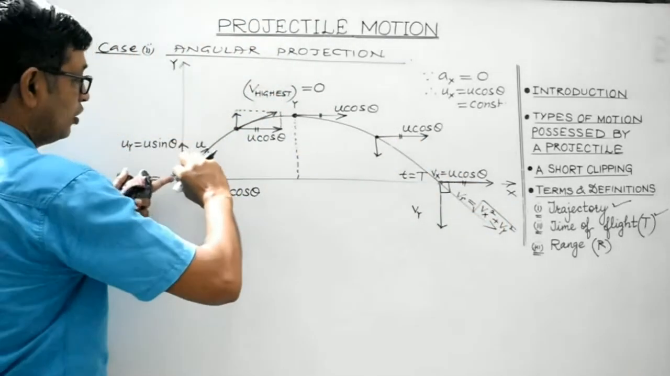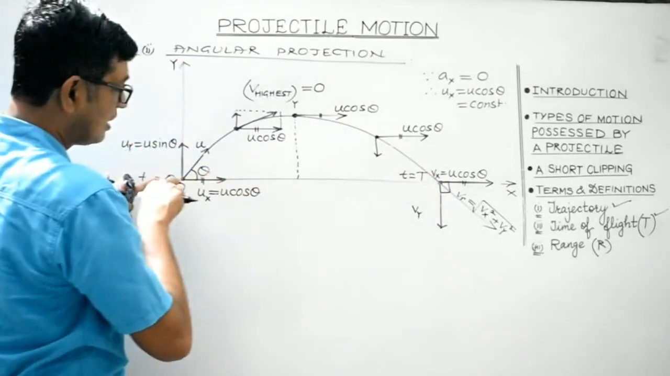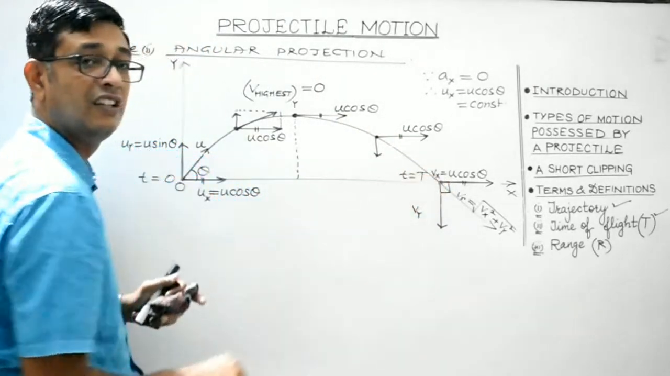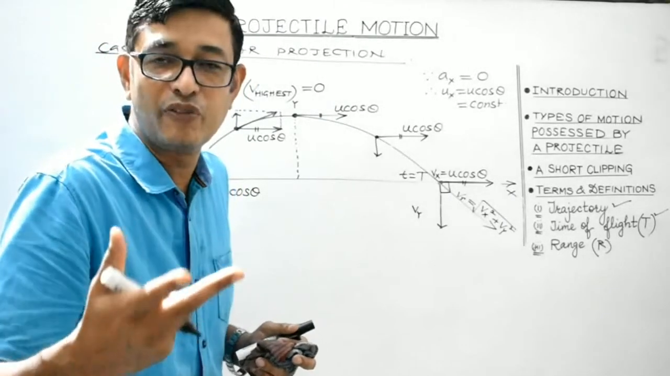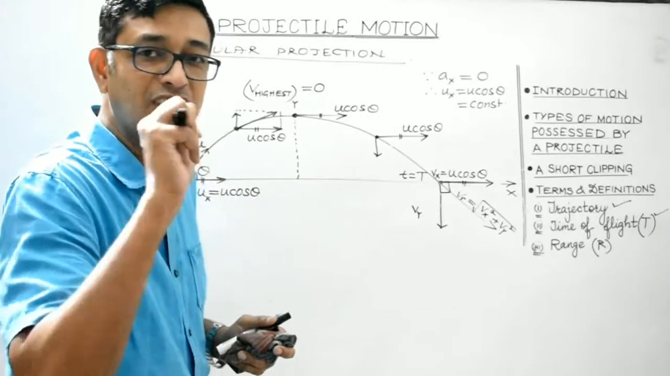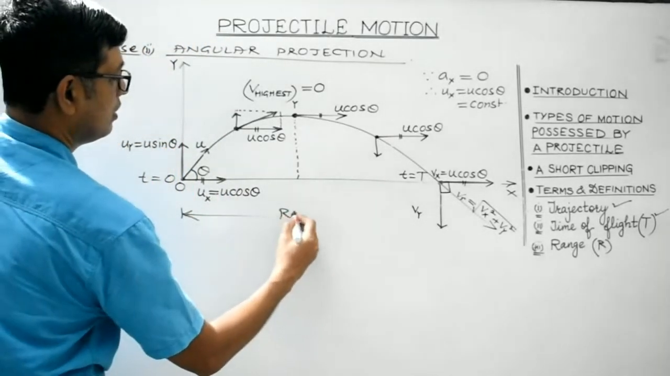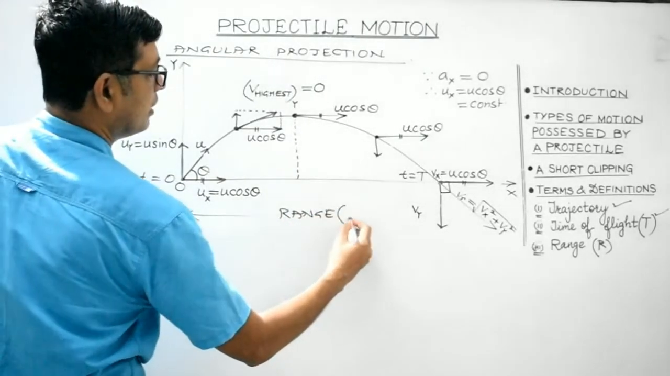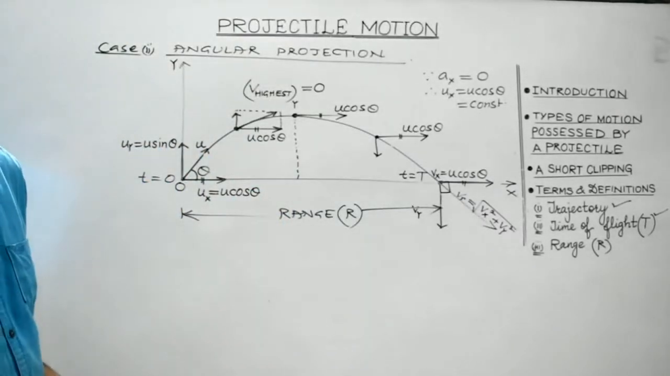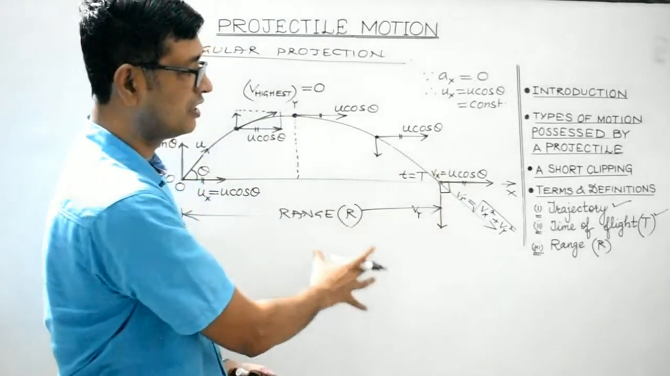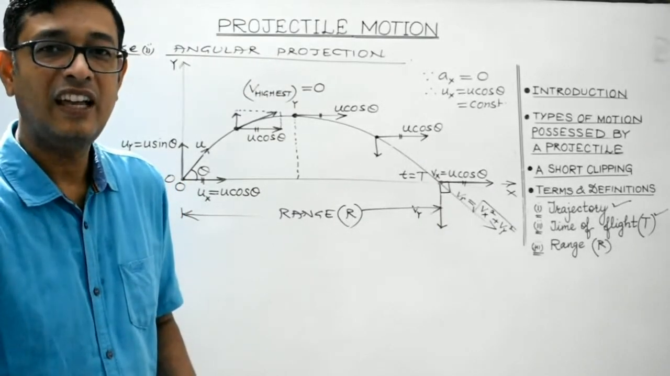Range. Now, during the time the projectile remains in air or space, it has covered this horizontal distance. So the horizontal distance covered by the projectile in the time during which it remains in air or space is known as its range. So this is range. It can be represented by capital R. This would be the range. So I hope you have understood the terms and definitions related to both horizontal projection as well as angular projection.